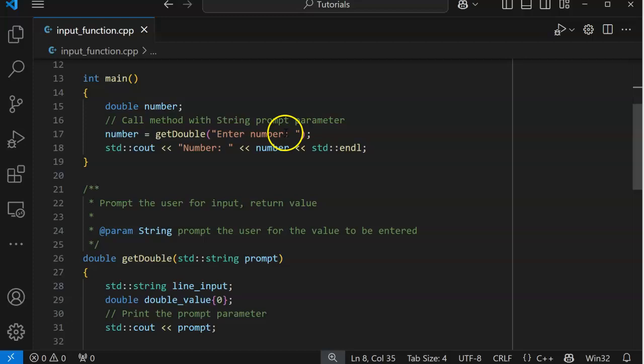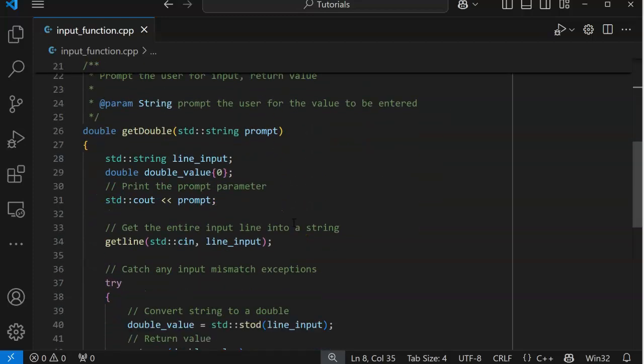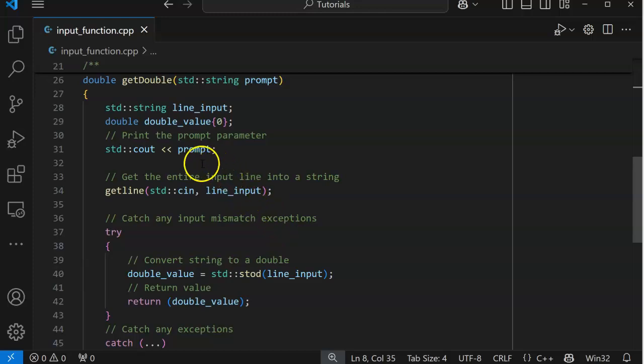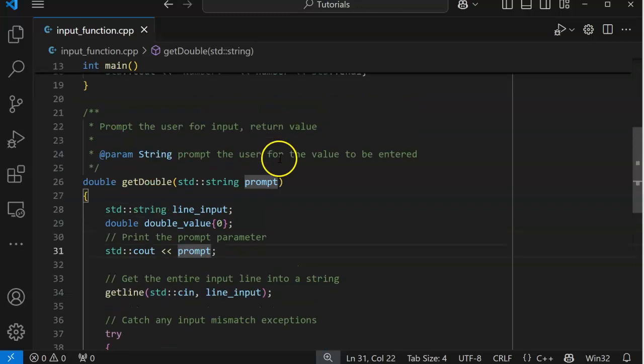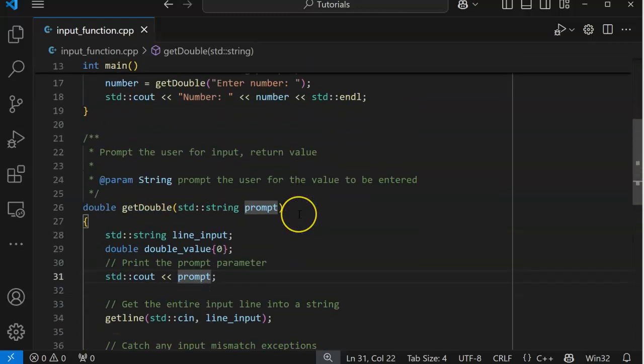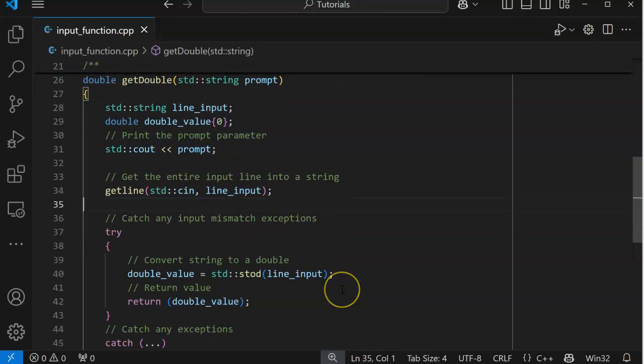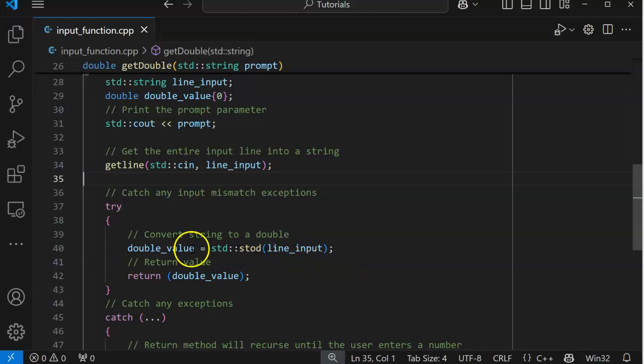So we're going to call our function getDouble. And in our function, we're going to prompt the user. We're going to print the prompt. Oh, there it is. There's our prompt. We're sending our prompt in through the string. Then we're getting our information, right? So we're going to get the entire line into a string. And then we convert it into a double. And we're going to return that double.